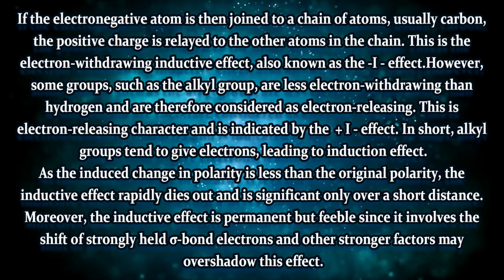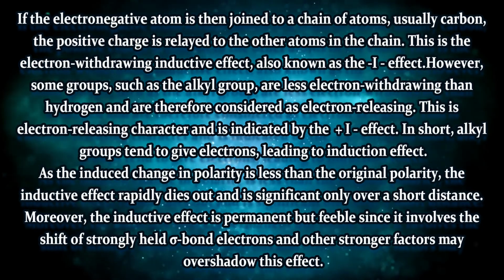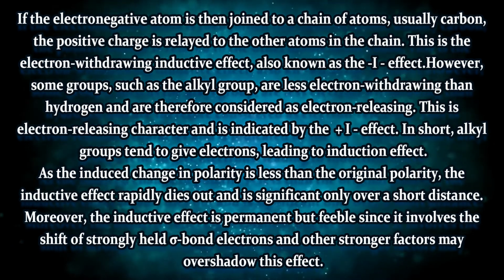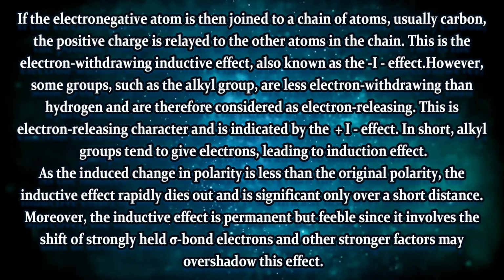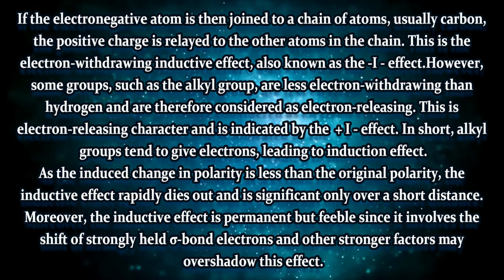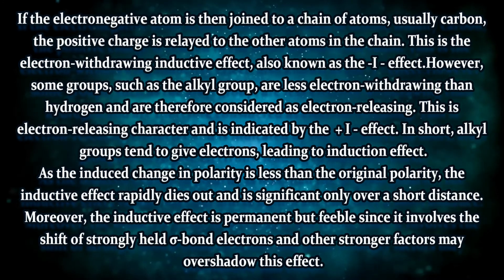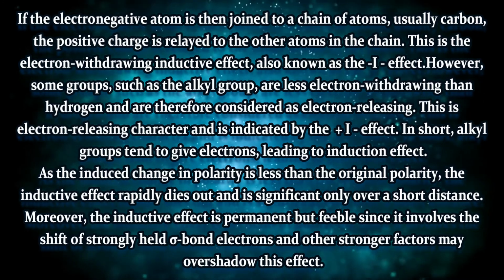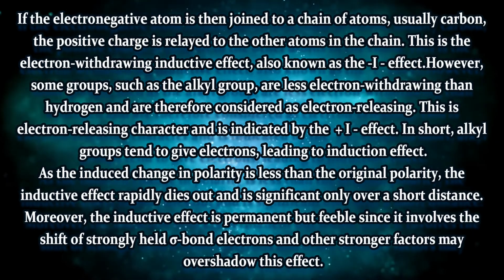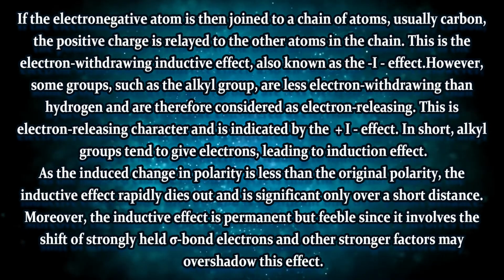Next, we move towards plus I effect and minus I effect. Now what is plus I effect? Whenever there is a plus sign in these electronic effects, always remember plus means donation and minus means acceptance or withdrawal. So whenever electrons are donated by any group, it is said to have plus I effect. For example, all alkyl groups have plus I effect. Ethyl, methyl, propyl, butyl, all the groups have plus I effect, and every group will donate electrons to its nearby element, which may have minus I effect.